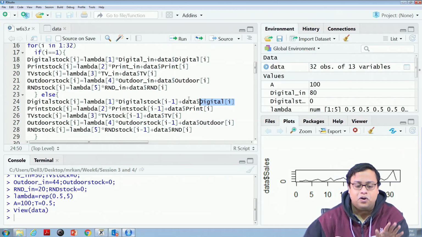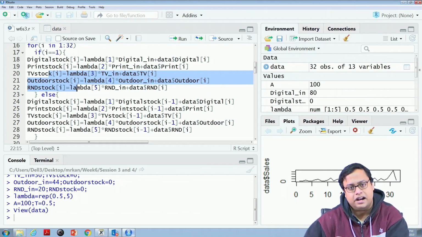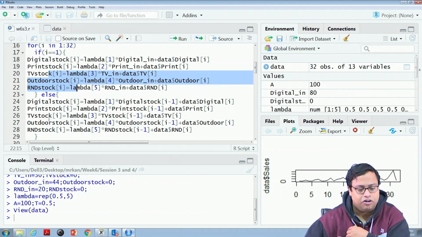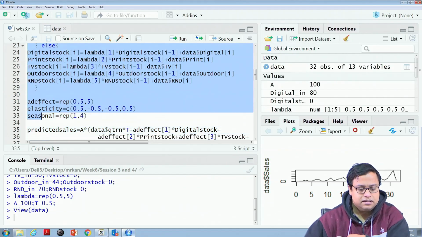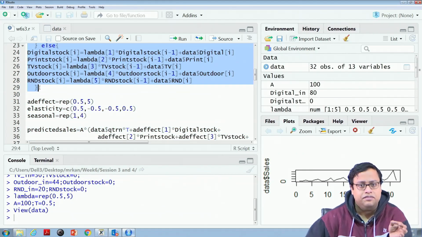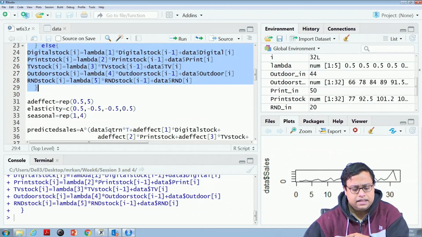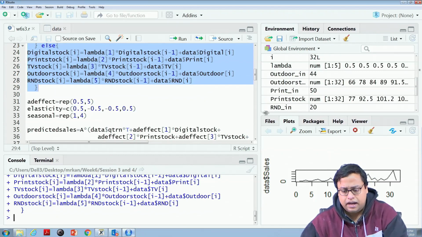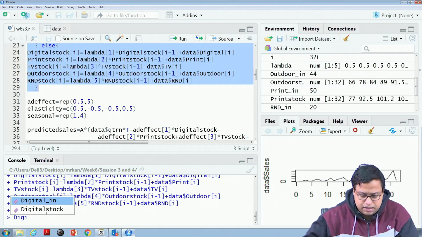And I do not do it only for digital stock. I do it for print stock, TV stock, outdoor stock and R&D stock, using exactly the same formula. If you understood that, if I just run this based on the values that I have given, 0.5, 80, 44 and so on, I get a certain digital stock.